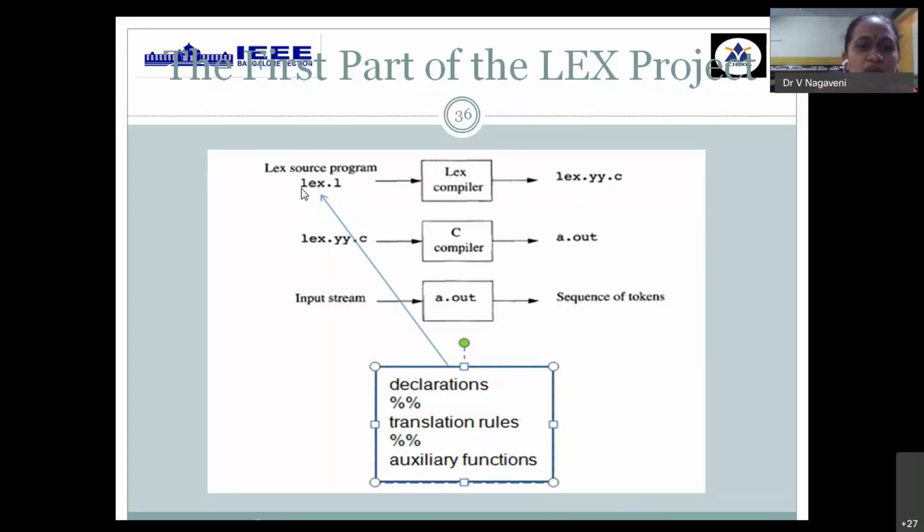Any Lex program you write has a structure with 3 sections. The first one is the declaration part, which is separated from the other sections with the help of %%. In the declaration, we have the header files listing and all the variables initialized. Then in the transition rules, we have 2 partitions, pattern and action, followed by another separator, then followed by the main part or user subroutine part.